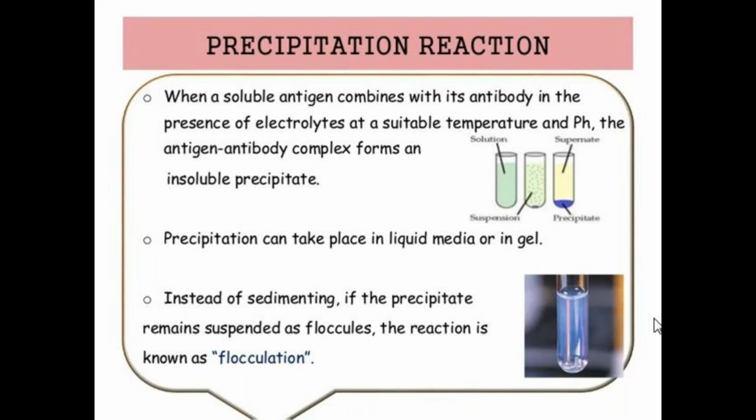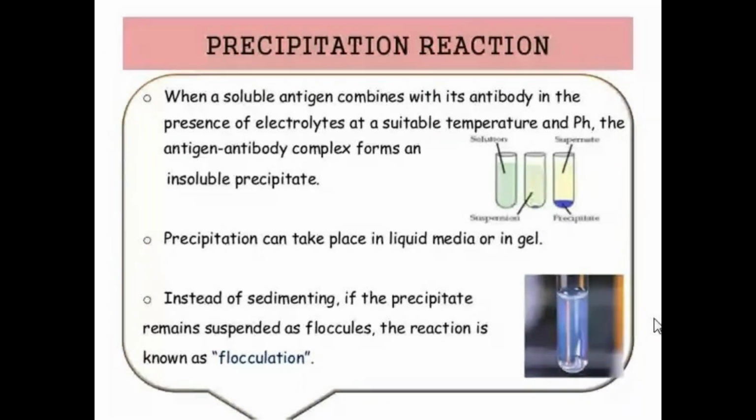Precipitation reaction means when a soluble antigen combines with its antibody in the presence of electrolyte at suitable temperature and pH, the antigen-antibody complex forms an insoluble precipitate. That is called the precipitation reaction. Here, the antigen is in the form of a soluble portion, and when it combines with the antibody, it forms the insoluble precipitate.